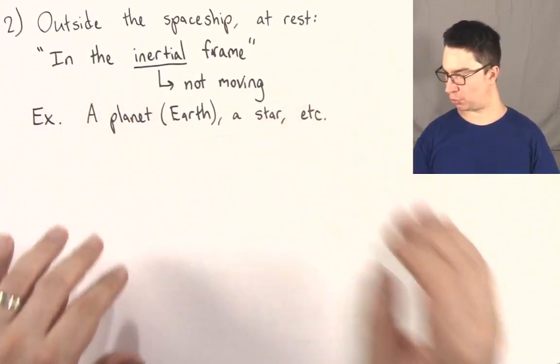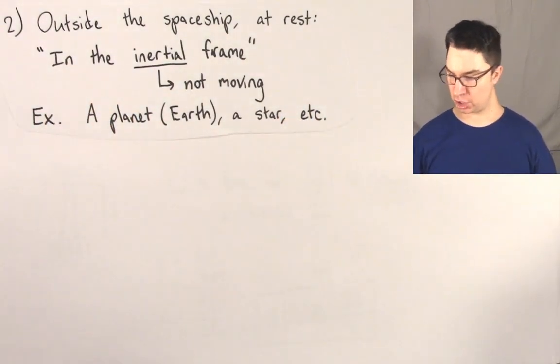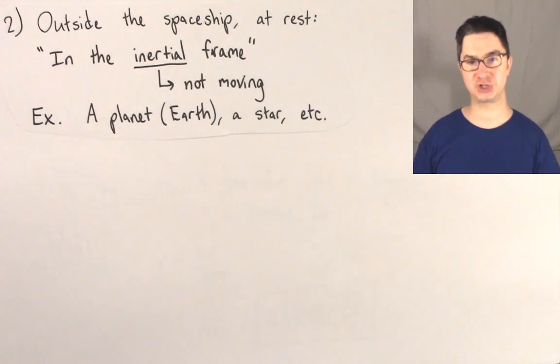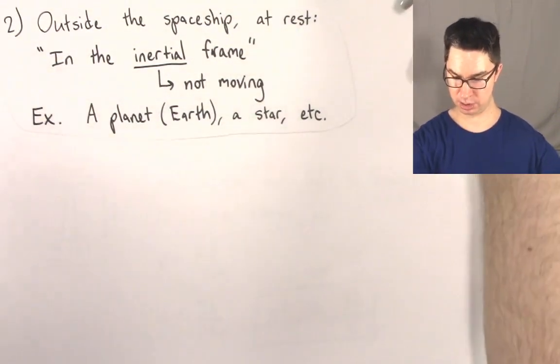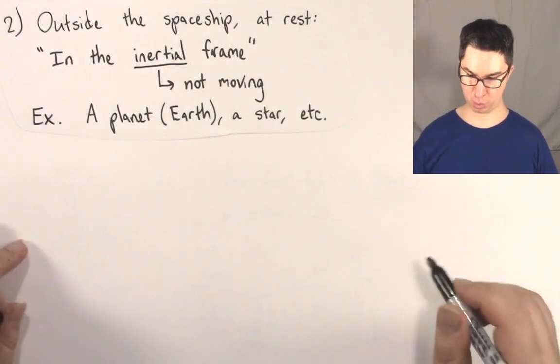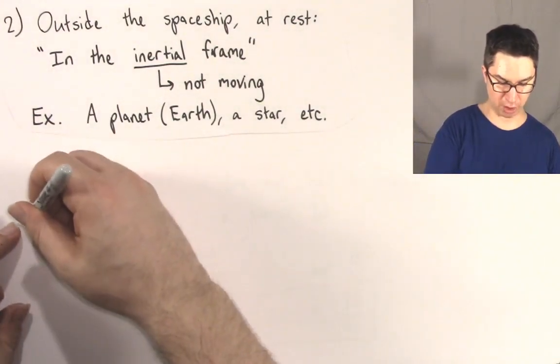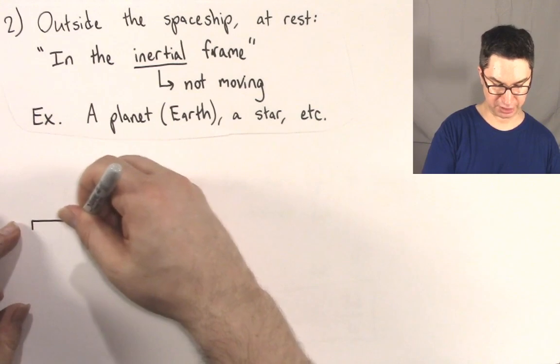All right? So what we want to do is we want to unpack the diagram that we just saw. So if we take a look at this diagram, we're going to say, okay, let's draw the light clock in 3 positions.